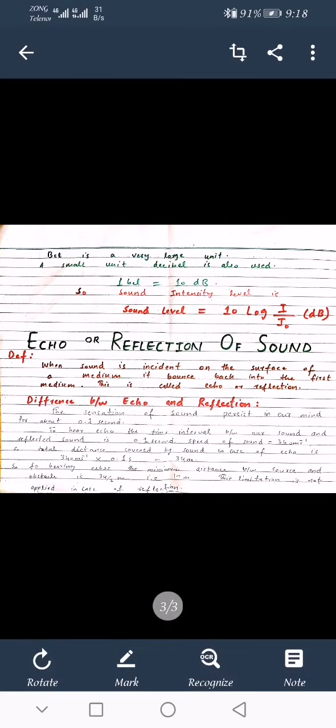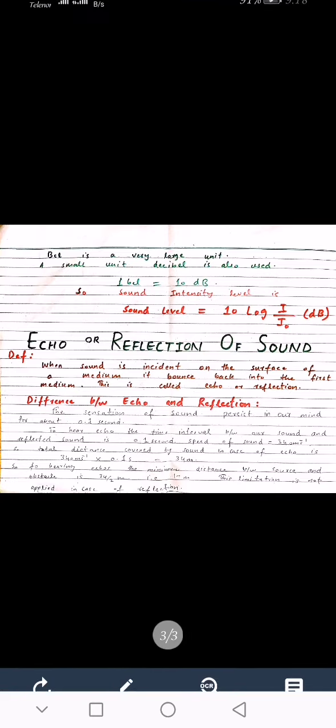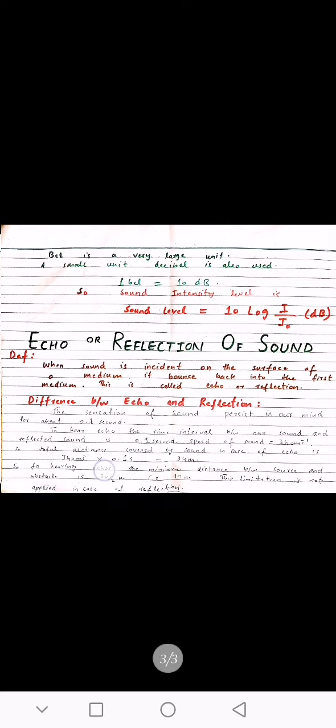Our next topic is echo or reflection of sound. Echo or reflection means when a sound wave is incident on the surface of a medium, it bounces back into the first medium. This property of sound is called echo or reflection of sound. There is a little difference between echo and reflection of sound. The sensation of sound persists in our mind for about 0.1 second. To hear a clear echo, the time interval between our sound and the reflected sound must be 0.1 second. So this is the difference in hearing echo and in reflection.